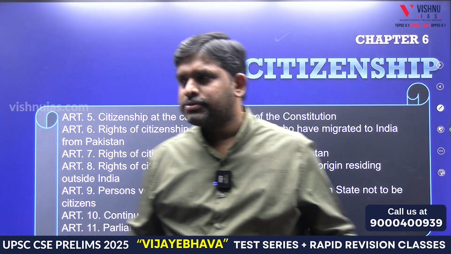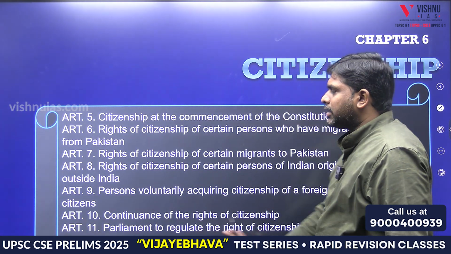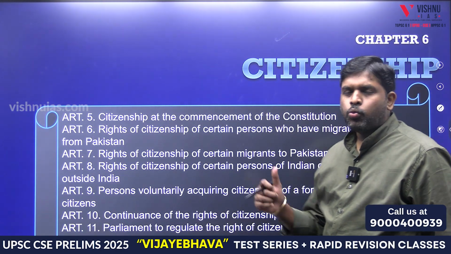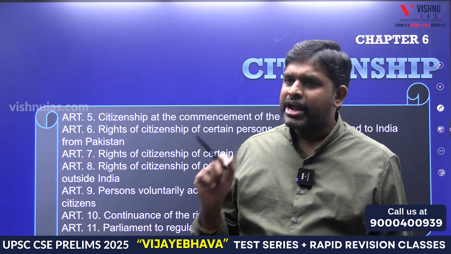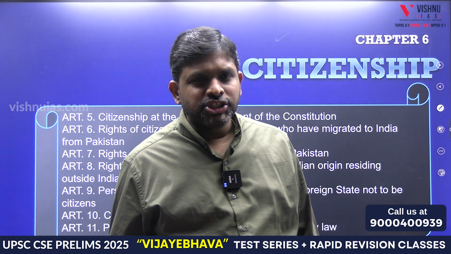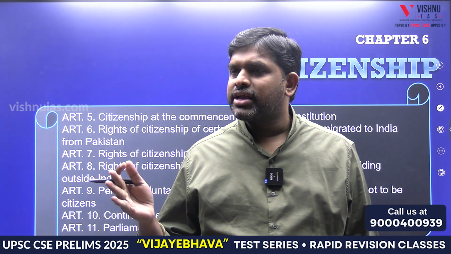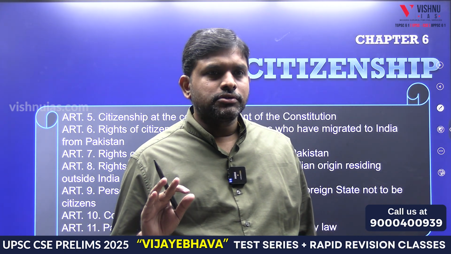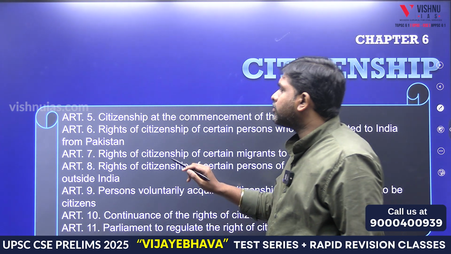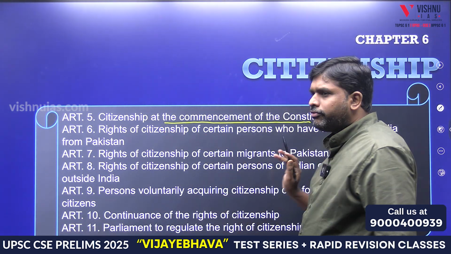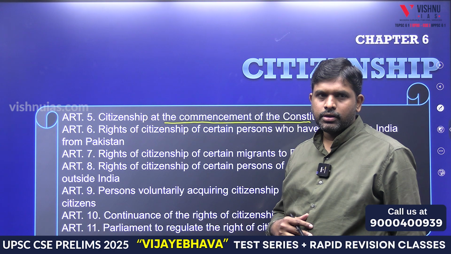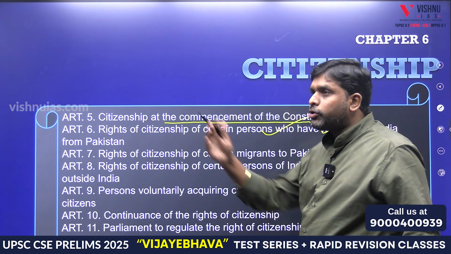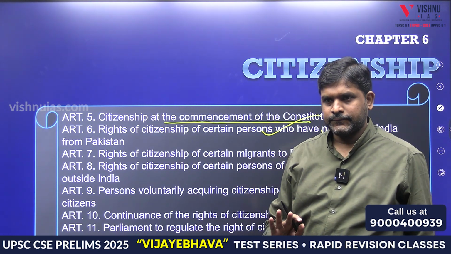But however, we will discuss the articles. Part 1 is articles 1, 2, 3, 4. Part 2 is called citizenship, in which we have 5, 6, 7, 8, 9, 10, 11. How many articles are there? 7 articles are there. Article 5: citizenship at the commencement of the Constitution.